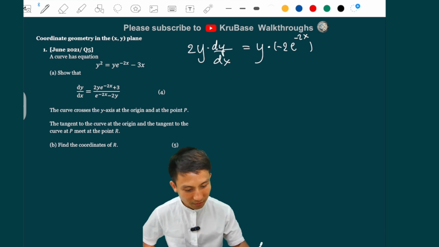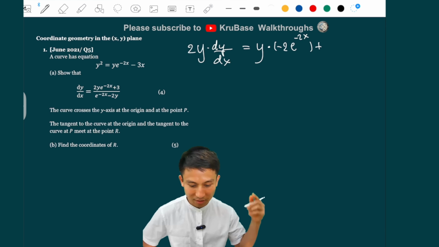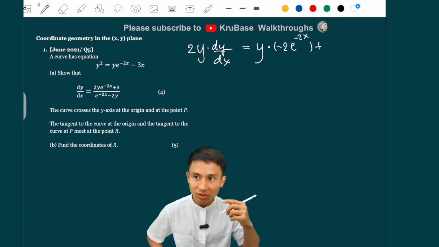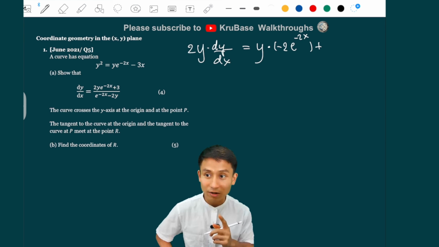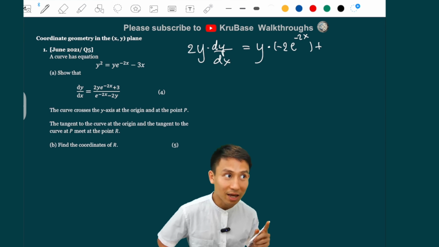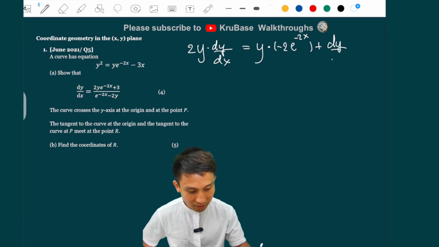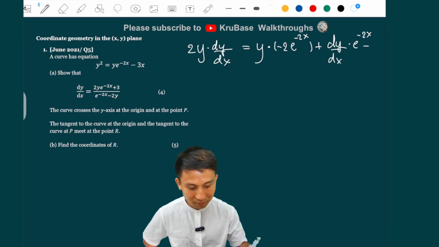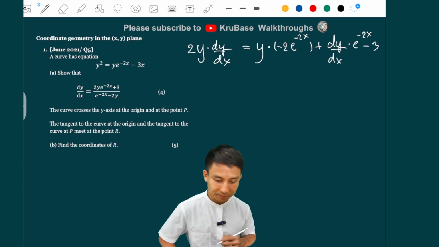Yeah, that's u dv, plus v du, so v, which is just the exponential term, du, differentiating y. Usually you would get 1 for the x, but then you add dy by dx, so basically it's just dy by dx, yeah? So it's dy by dx times just e to the minus 2x. And don't forget, we have to differentiate the 3x as well, so we get 3, okay?